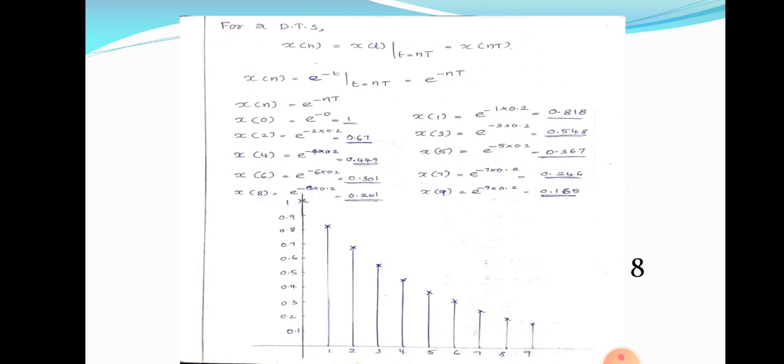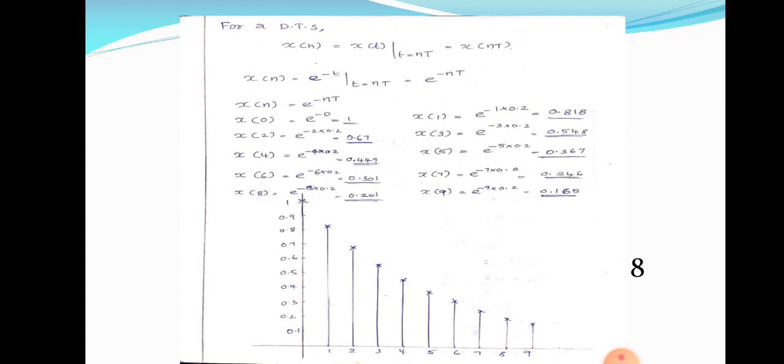So don't draw it as a continuous curve. This is a discrete time signal. It is defined at a specific instance of time. So the value of x of 0 is equal to 1. The value of x of 1 is equal to 0.818. The value of x of 2 is equal to 0.67. And just simply draw a line at these specific intervals.